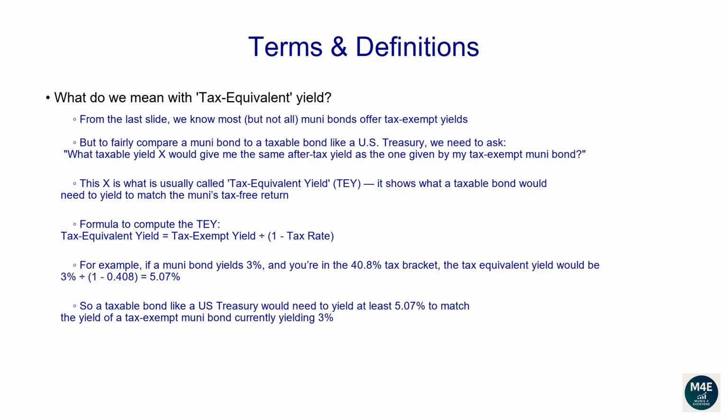This is how the formula looks like. Tax-equivalent yield is equal to tax-exempt yield divided by 1 minus the investor tax rate. For example, if a muni bond yields 3% and you're in the 40.8% tax bracket, the tax-equivalent yield would be 3% divided by 1 minus 40.8%, and that's equal to 5.07%. So a taxable bond like a US Treasury would need to yield at least 5.07% to match the yield of a tax-exempt muni bond currently yielding 3%.